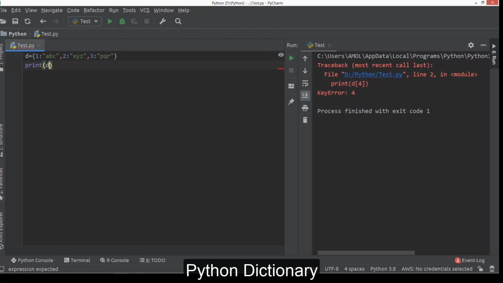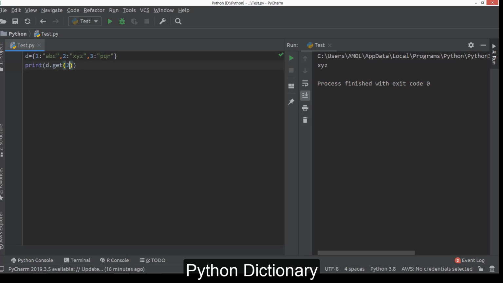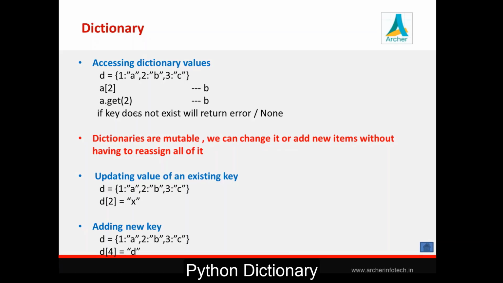Okay, the same procedure we can implement by using the get method also. We get the value of that respective key. So either by using the subscript operator or by using the get method, we can access the individual value of a respective key.